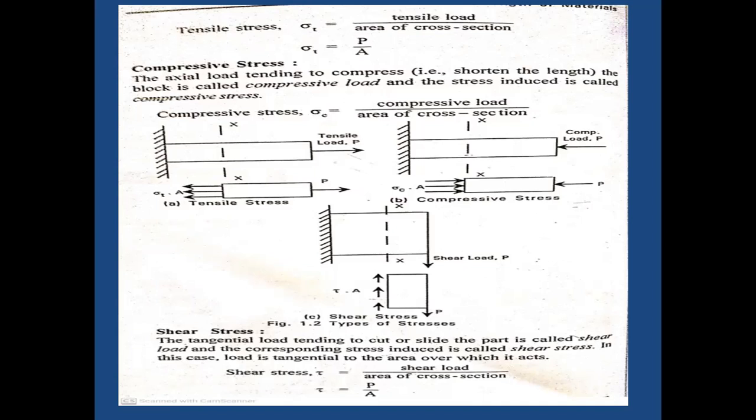And next, in case of shear load, which tends to break or tear off the body, when I apply a force P in this direction, the opposite internal resistance force is induced in the opposite direction.